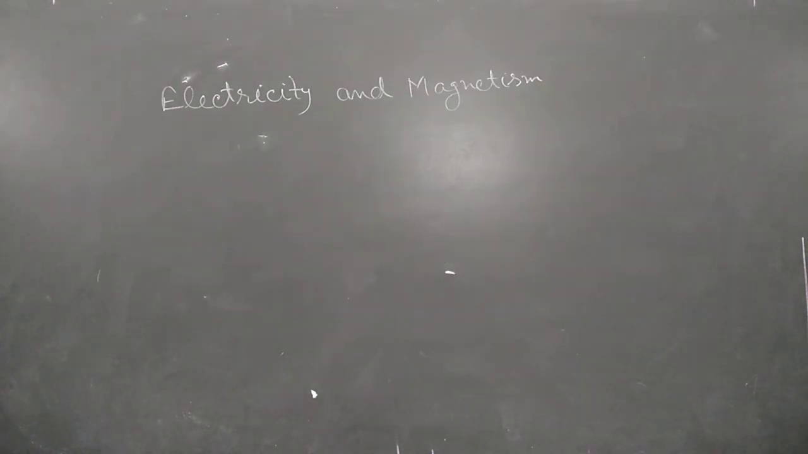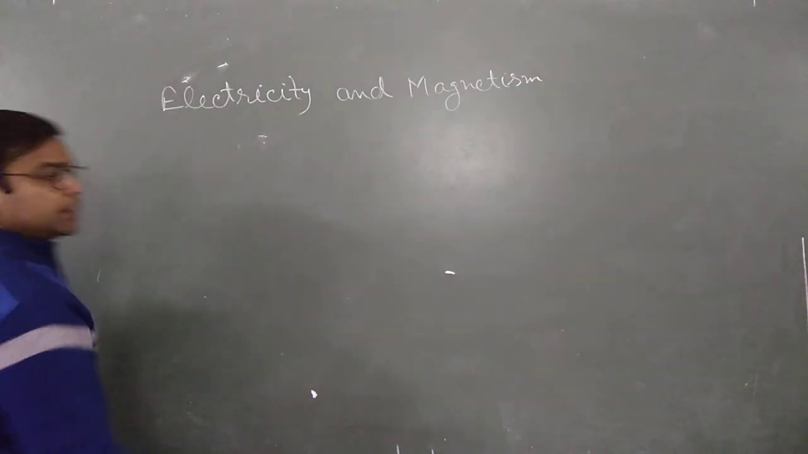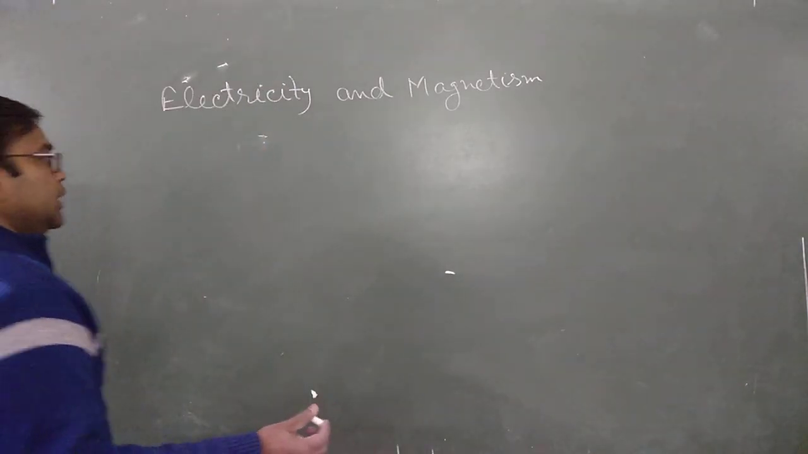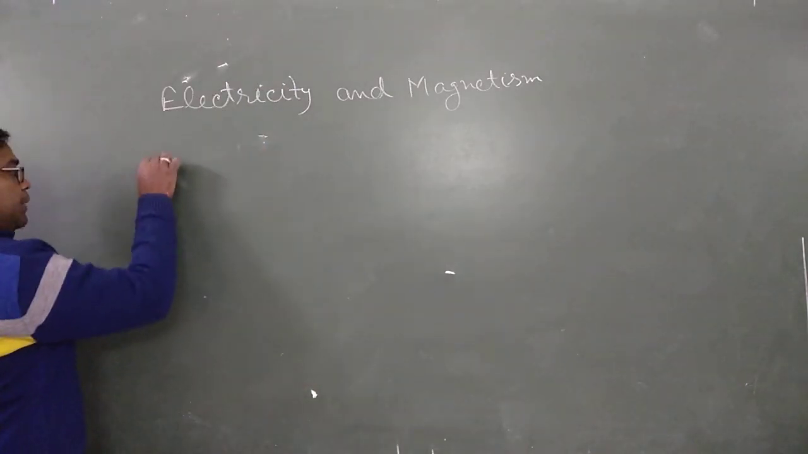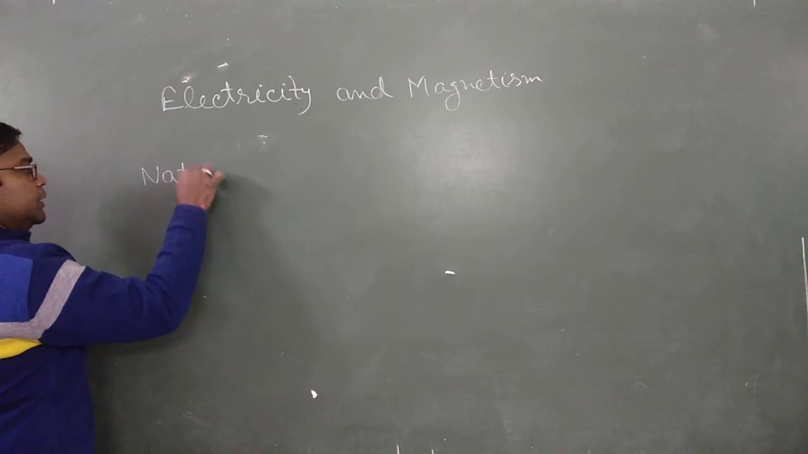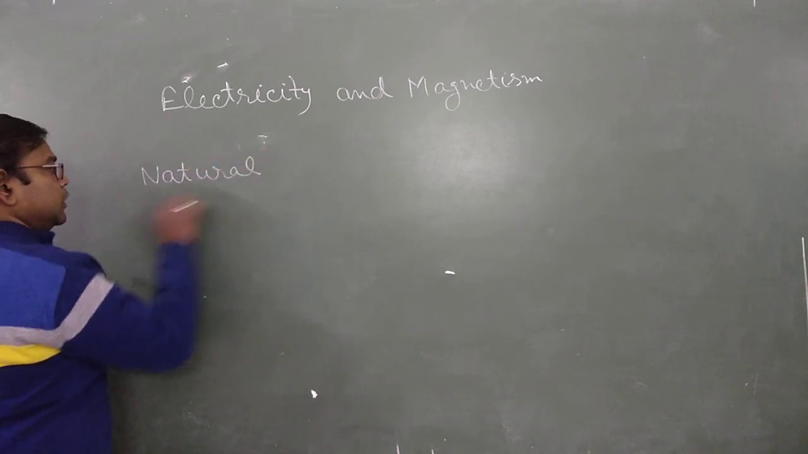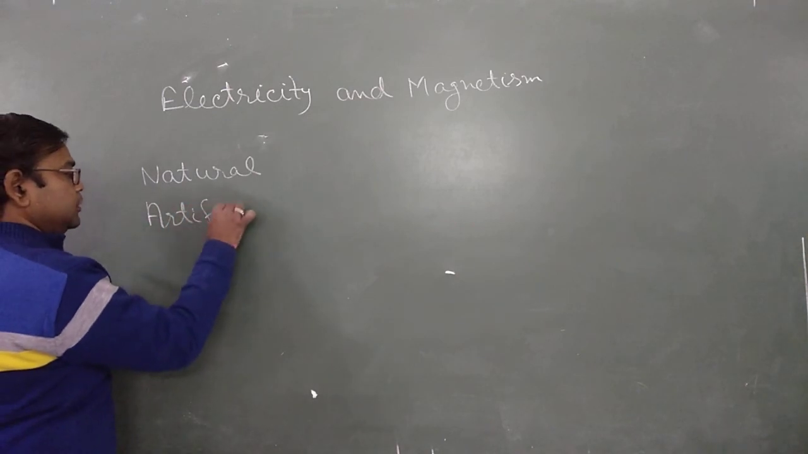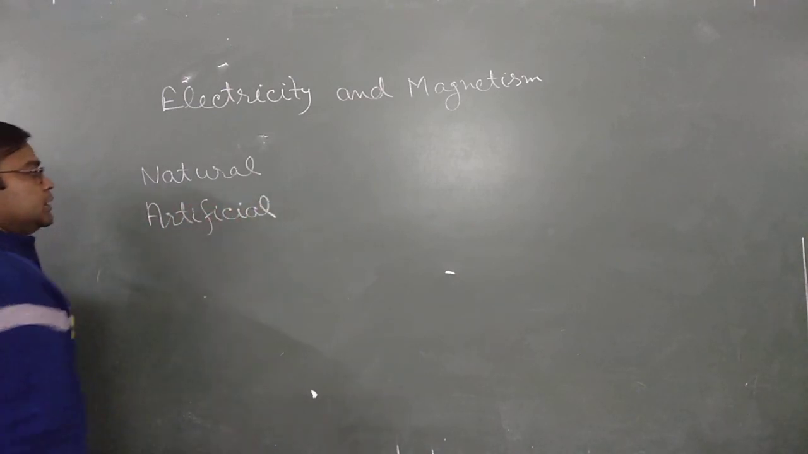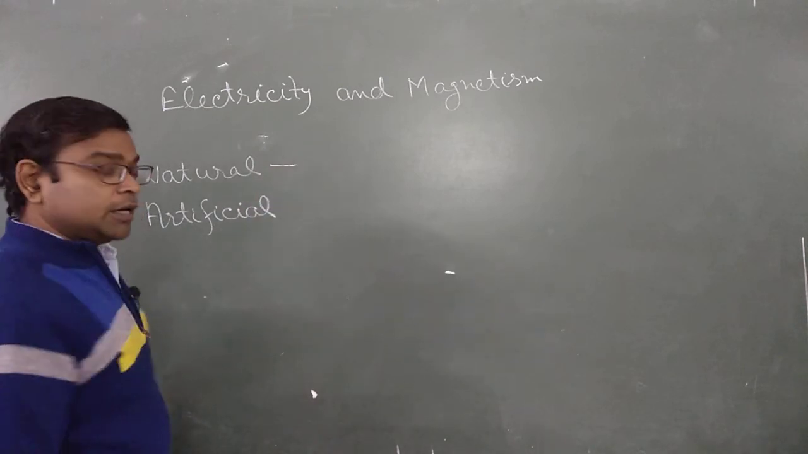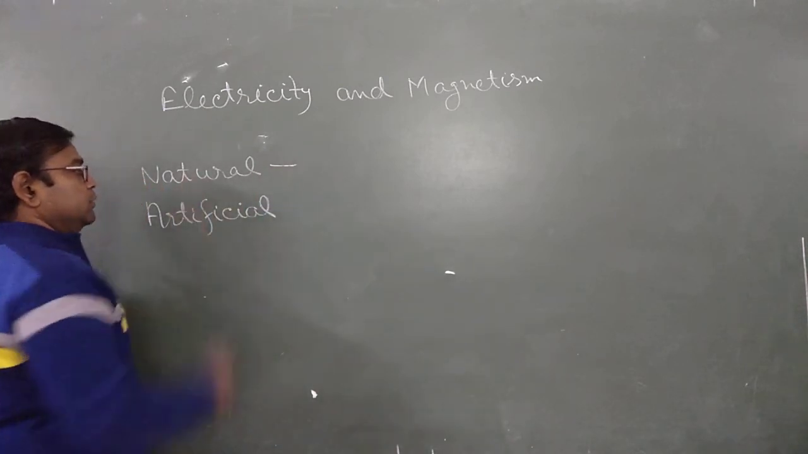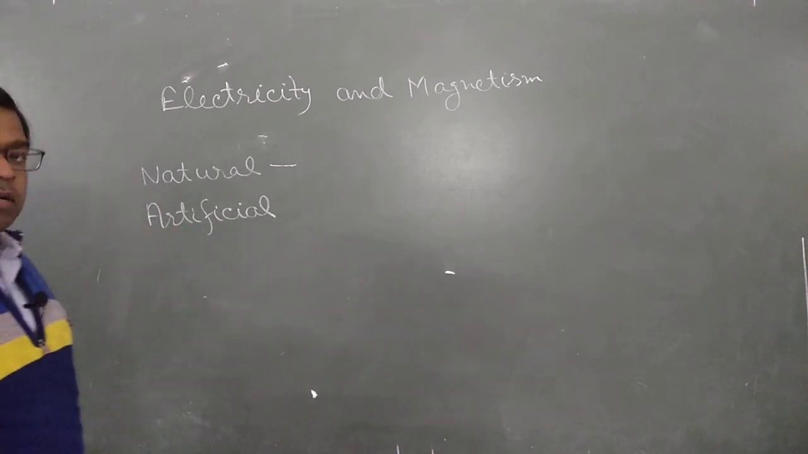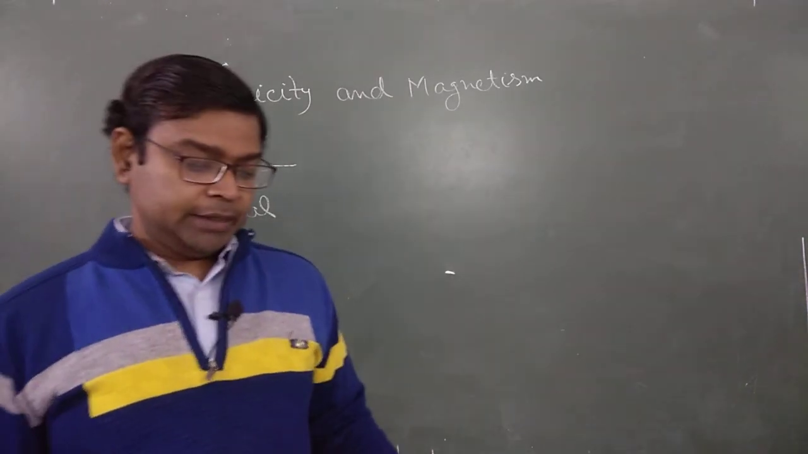Now, there are many types of magnet, but first we discuss their occurrence. On the basis of occurrence, there are two types of magnet: one is the natural magnet and the other is the artificial magnet. As the names define, a magnet that occurs naturally is known as a natural magnet. Magnets made by man are known as artificial magnets.